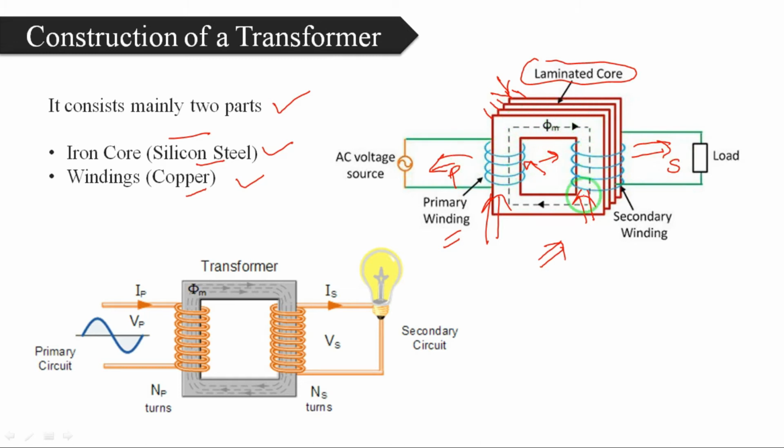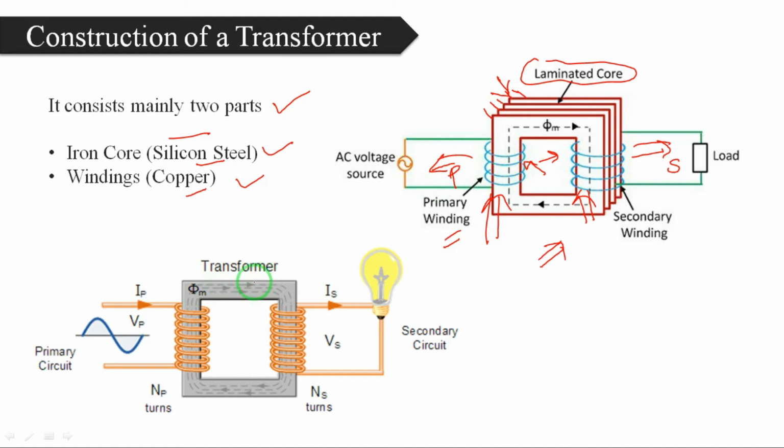And this iron core, I mean laminated core, is provided as a magnetic path. So there is no electrical connection between these two windings. They are magnetically connected. So this is a magnetically coupled circuit. This is not an electrically coupled circuit.